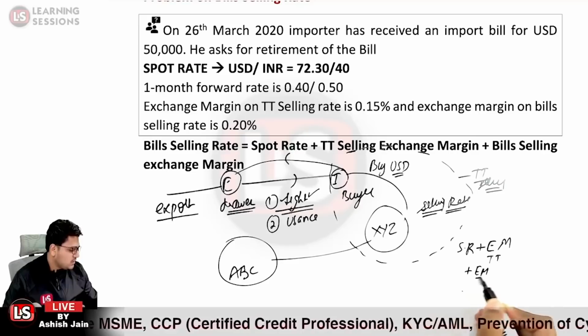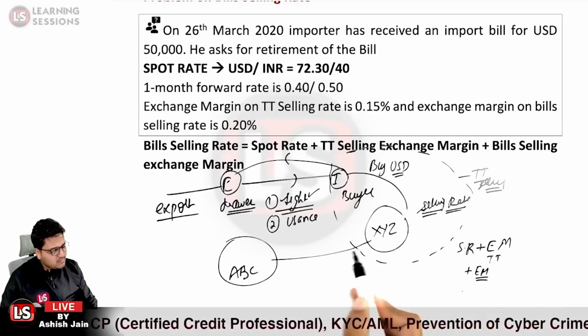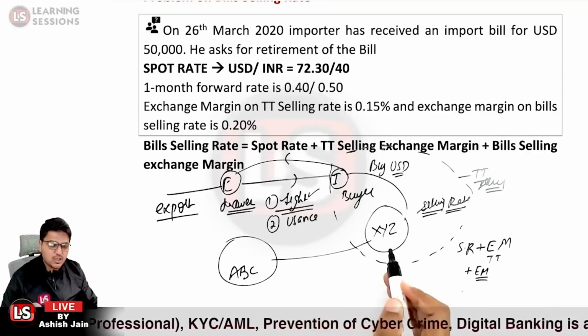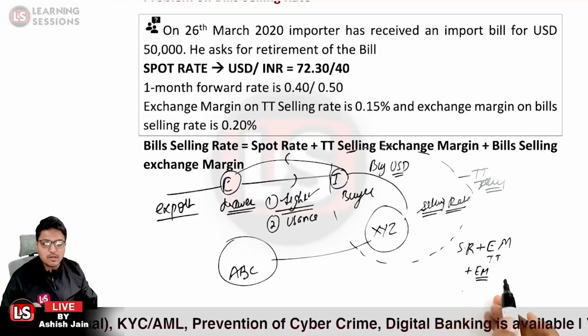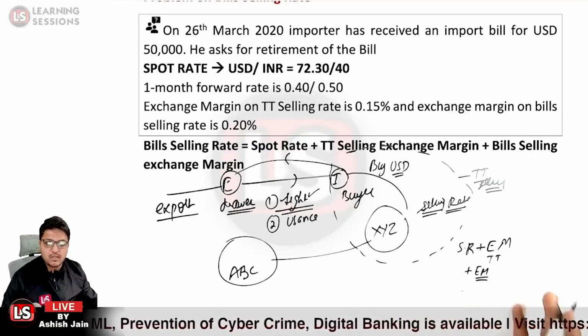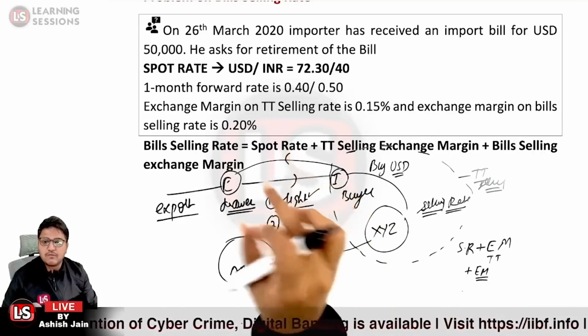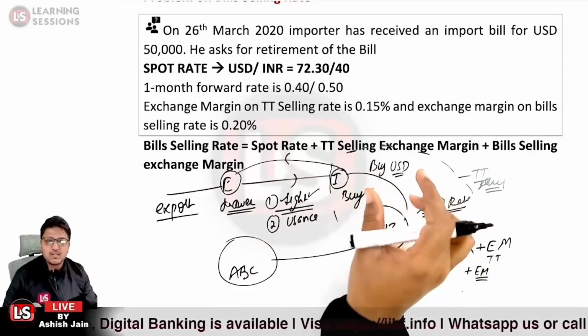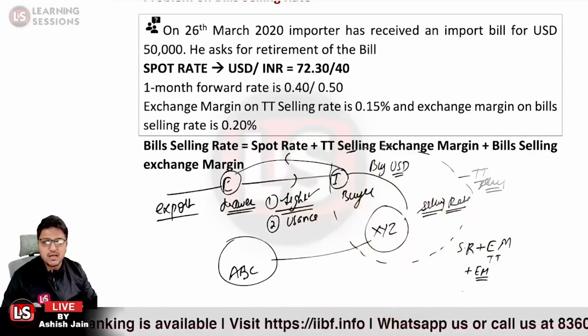Exchange margin for the bills rate would be applicable, because this particular period lag is over there. For that particular purpose, the bank will ask for the margin. So that is why the exchange margin for that particular rate will also be applicable over there. That is why, in case of the bills selling rate, two margins are added up: the TT selling exchange margin and the bills selling exchange margin.